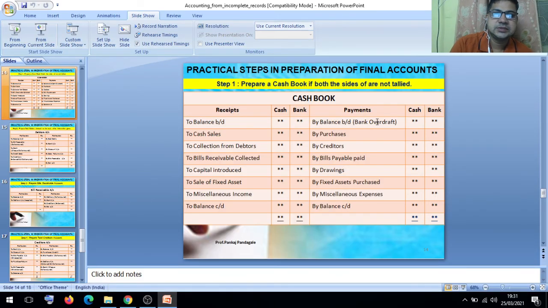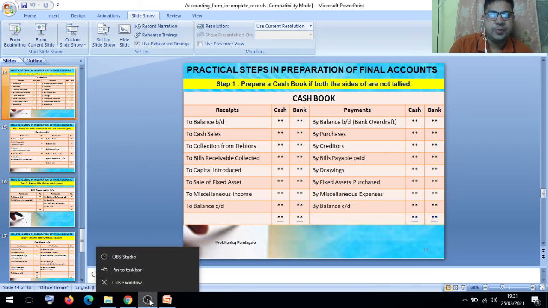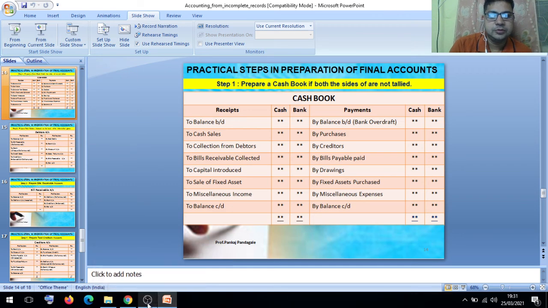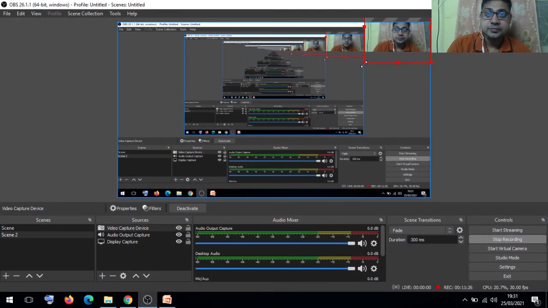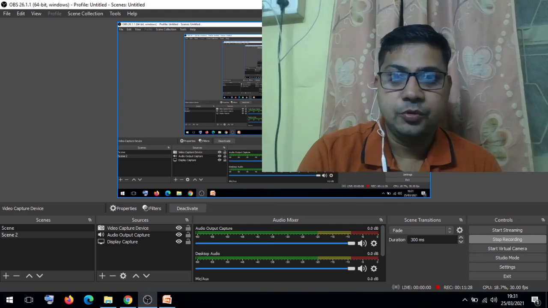So friends, we have discussed these things which are very important from the exam point of view. And whenever we talk about our final account, we should know how to prepare the debtors account, creditors account, bills payable account, bills receivable account, and we should know how to prepare the cash book.